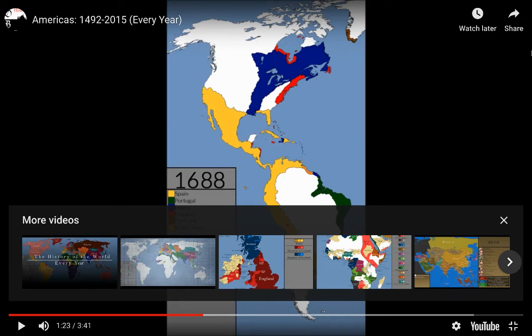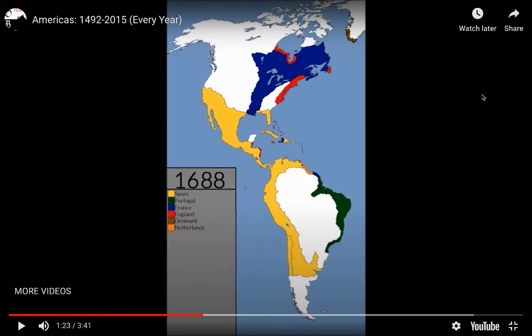Okay, I'm going to pause for a second right here. And let's chat in class really fast about what patterns we're noticing. Where are these European colonizers colonizing?